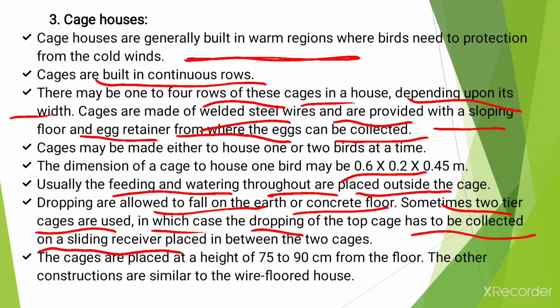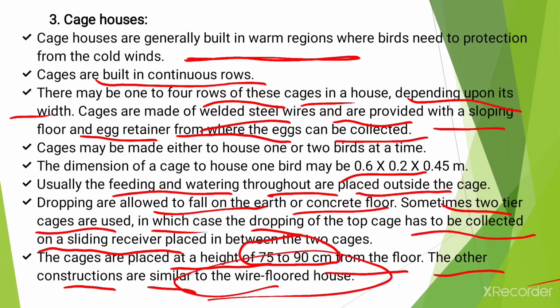Then the cages are placed at a height of about 75 to 90 centimeter from the floor. Okay, and in case of wire floor poultry housing system, the wire floor should be about 45 centimeter from the ground surface. Okay, and the other constructions are similar to the wire floor houses.